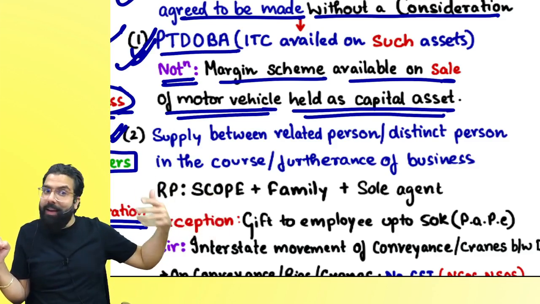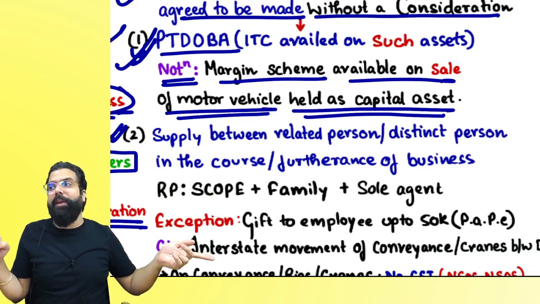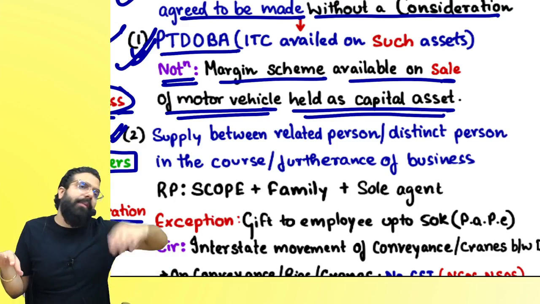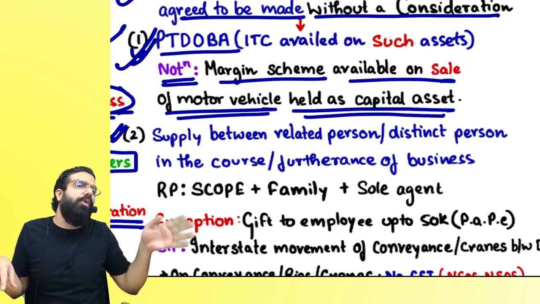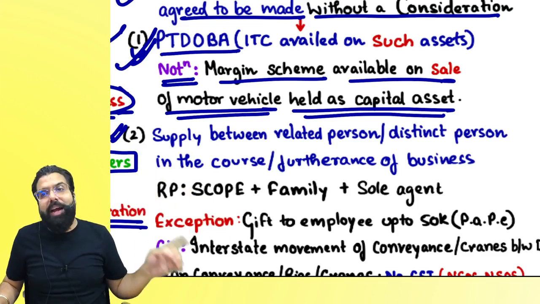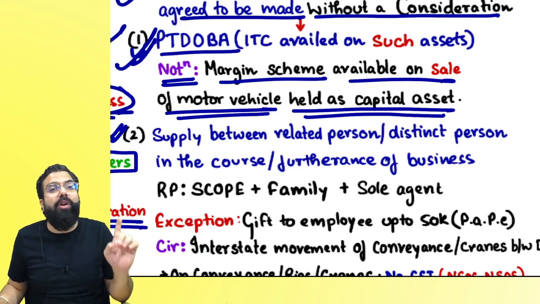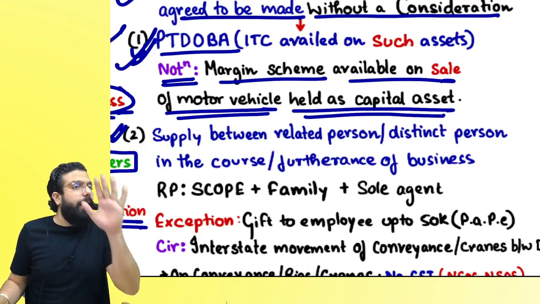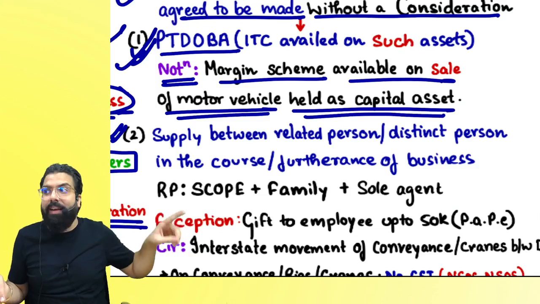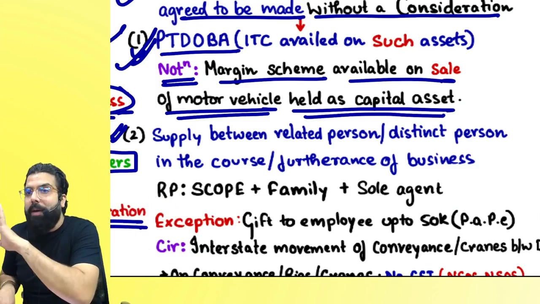Is it a supply? It is not a supply, because only a permanent transfer of business asset where ITC has been availed is a supply. But if I buy a car, I did not get the ITC. But if I sell the car, whatever is the difference between the sale value and the written down value, that is the margin, and on that I have to pay the GST. This notification is applicable only for motor vehicle. So for example, I bought a television. Now I went ahead and sold the television. In that sale, GST will come on the sale value. Only for motor vehicle it is told that GST will come on the margin.